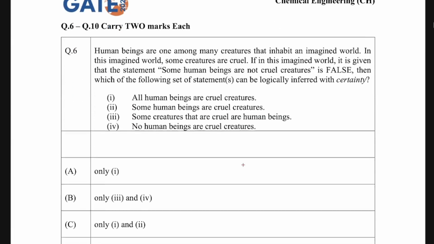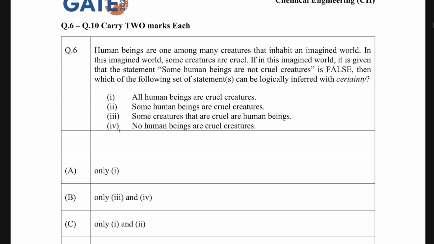Now we have 2 marker questions. It says human beings are one among many creatures that inhabit an imagined world. In this imagined world, some creatures are cruel. Given that the statement some human beings are not cruel creatures is false, which of the following set of statements can be logically inferred with certainty? Try to understand what they are saying. First of all, human beings are one among many creatures that inhabit the imagined world.